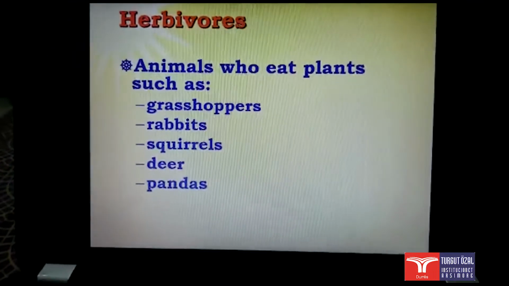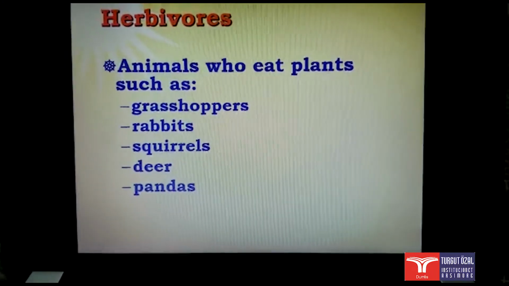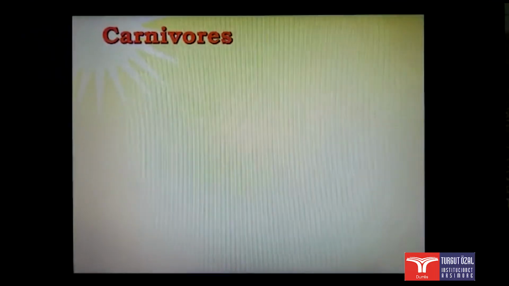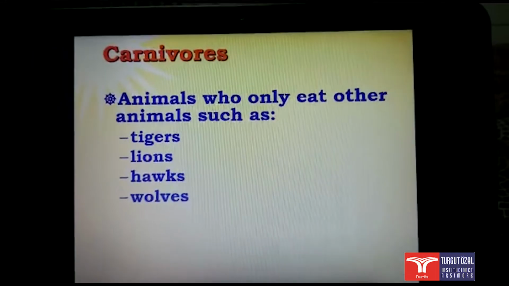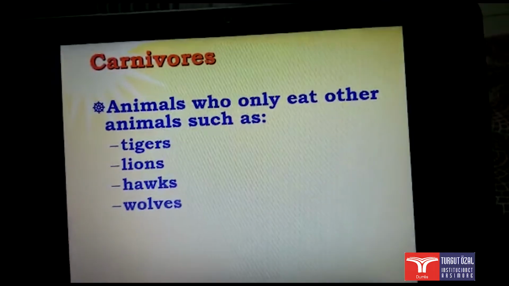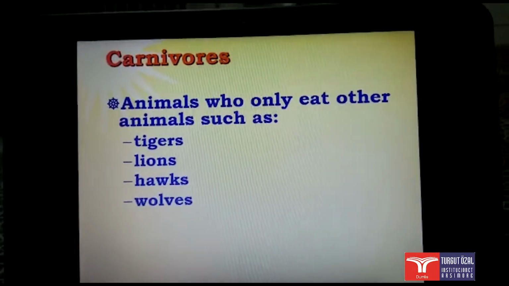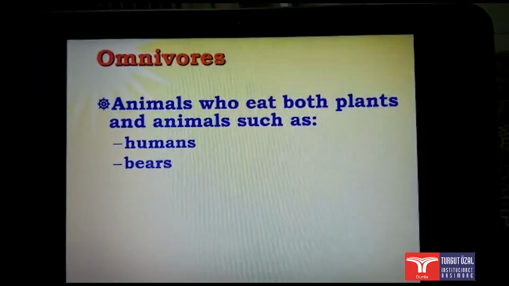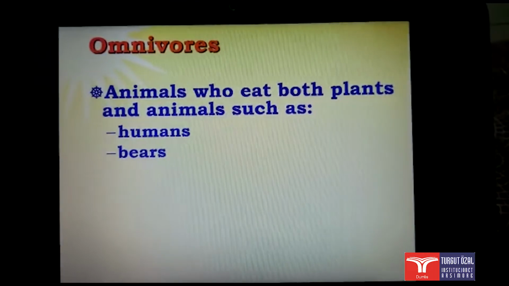Herbivores are animals who eat plants, such as grasshoppers, rabbits, squirrels, deer, and pandas. What about another type of consumer? Carnivores are animals who only eat other animals, like tigers, lions, hogs, and wolves. And the third type are omnivores, who eat both plants and animals, such as humans and bears.